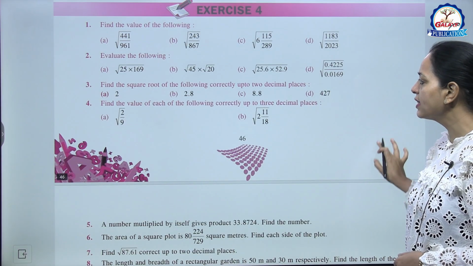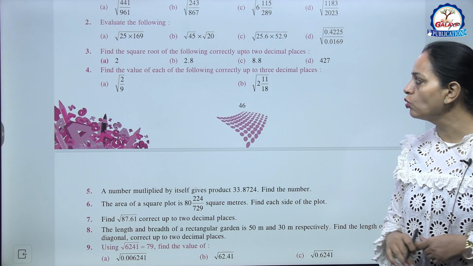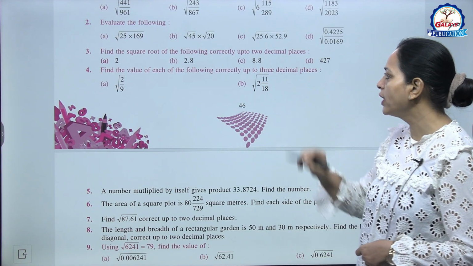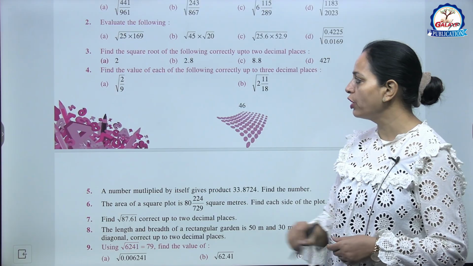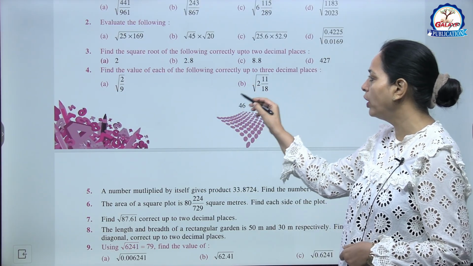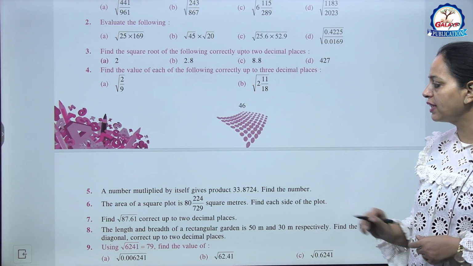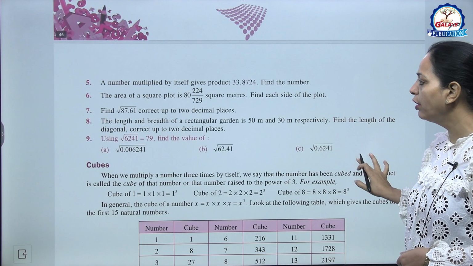And now make its factors, so then you can calculate its value, right? Now the next is the third question, find the square root of the following correctly up to 2 decimal places. You can try by long division. Then the fourth question is, find the value of each of the following correctly up to 3 decimal places. So you can try these ones, right?